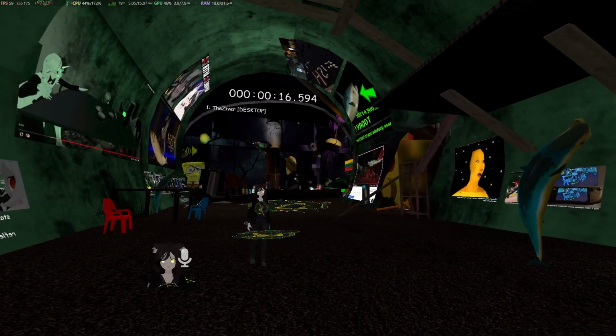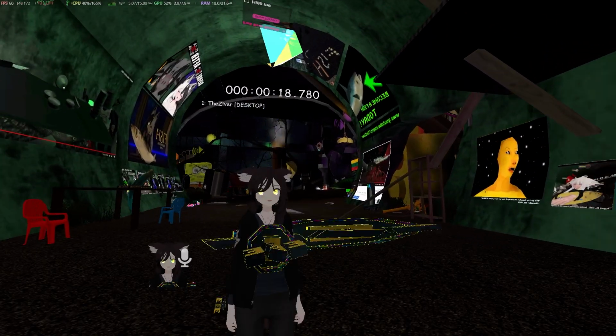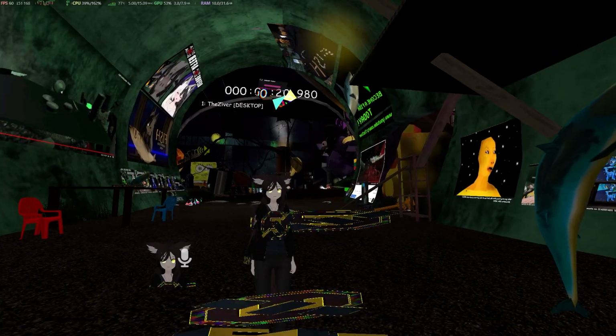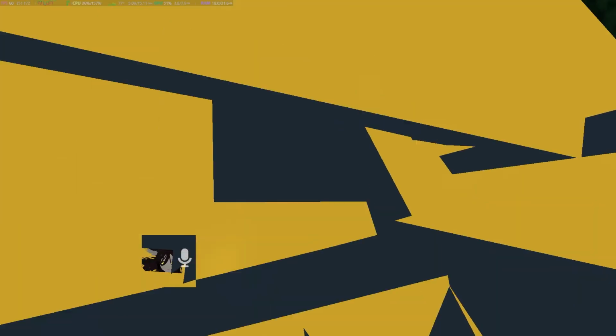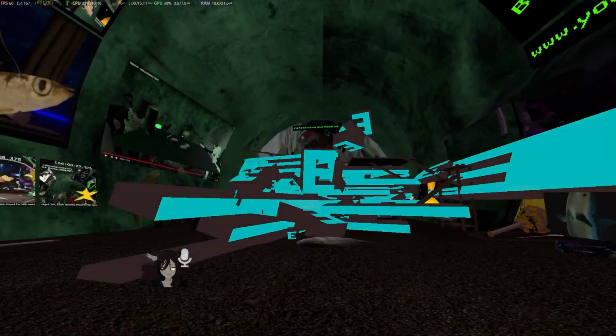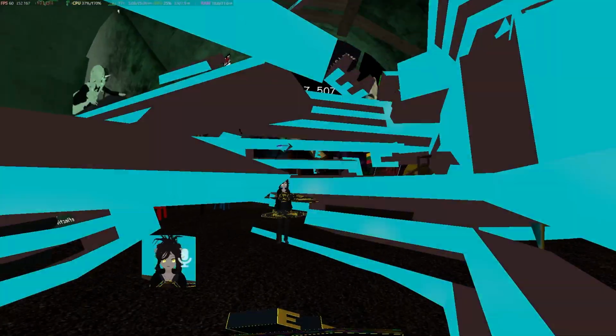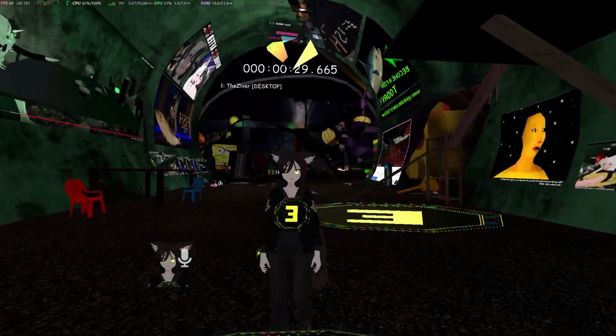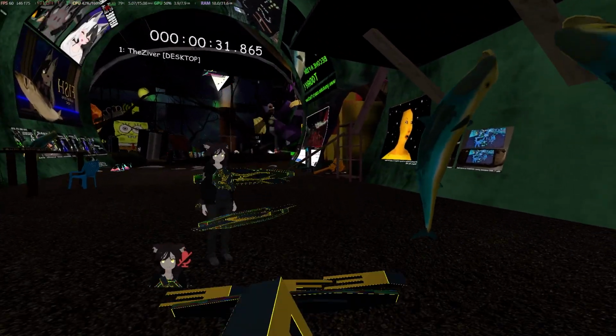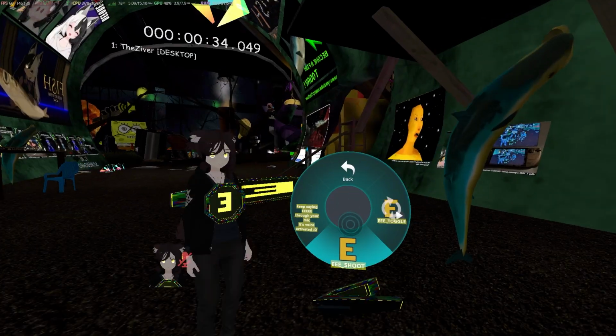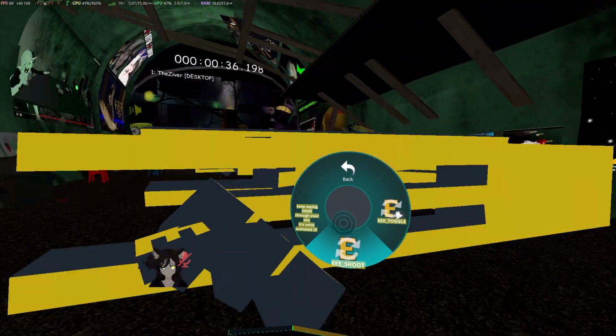So this is how it works. This is the indicator. So it detects your E's. So if you keep saying E, it's gonna start shooting a bunch of E's. And it's also mute compatible. So if you're mute and you can't say E, you can just go to the menu and you can just shoot the E's.